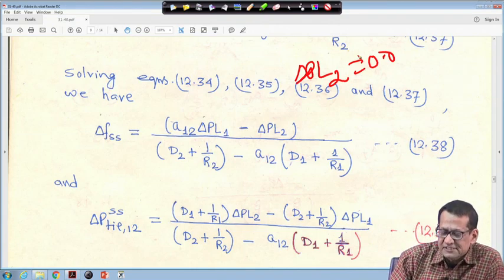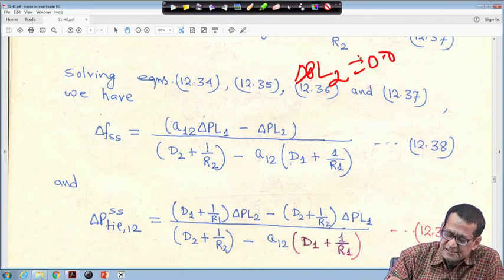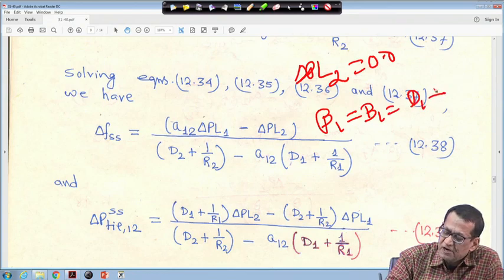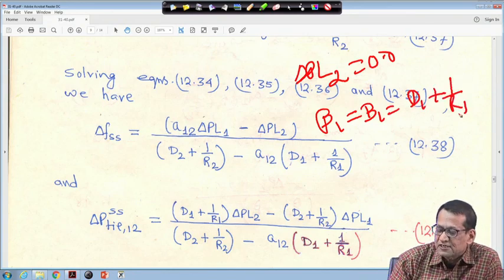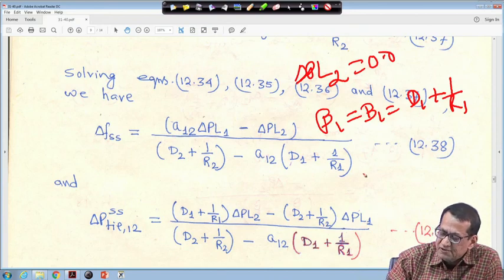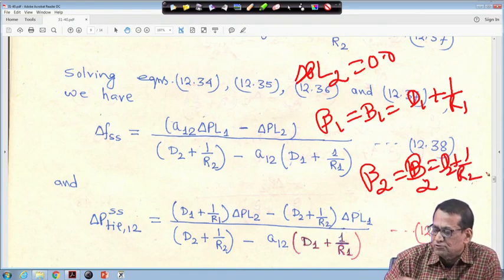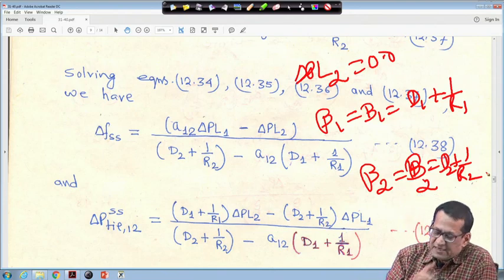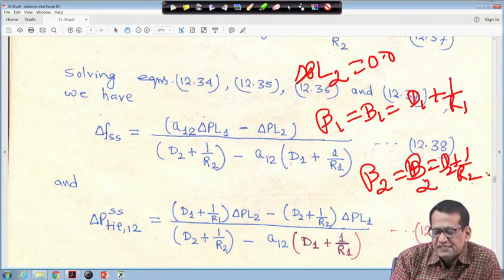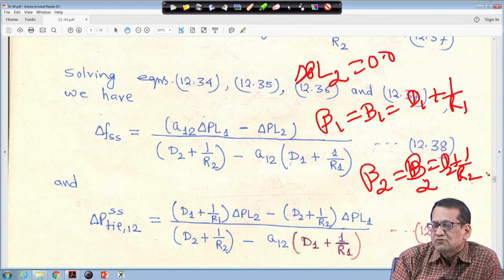Another thing, let us define the frequency response characteristic: beta 1 is equal to B1, which is equal to D1 plus 1 upon R1. Similarly, define beta 2 is equal to B2, which is equal to D2 plus 1 upon R2. Assume that the load disturbance has happened in area 1, but there is no load disturbance in area 2.